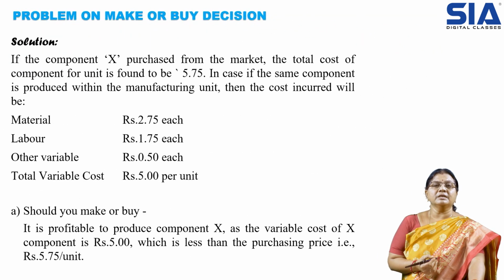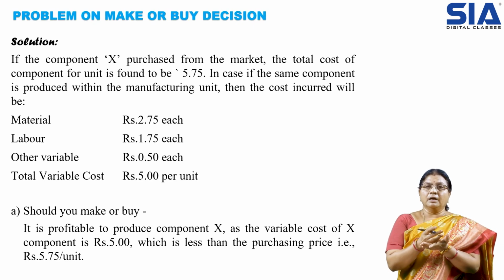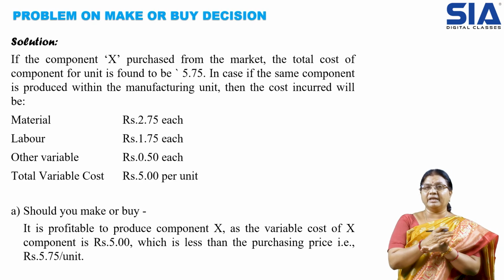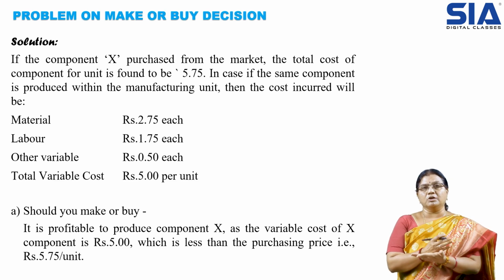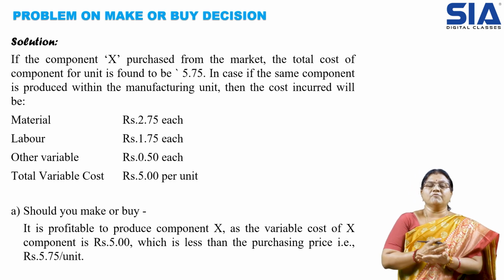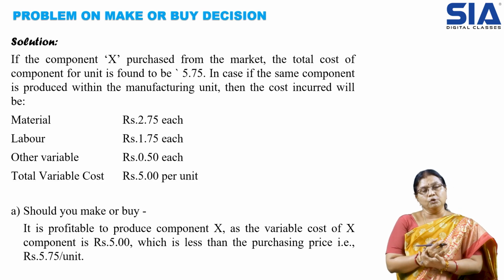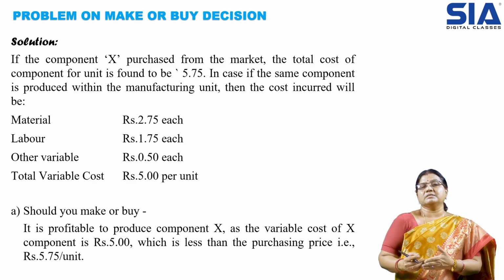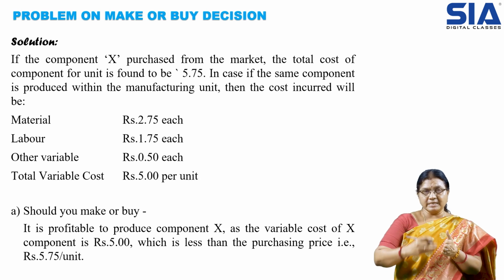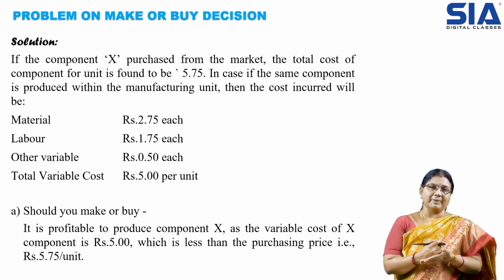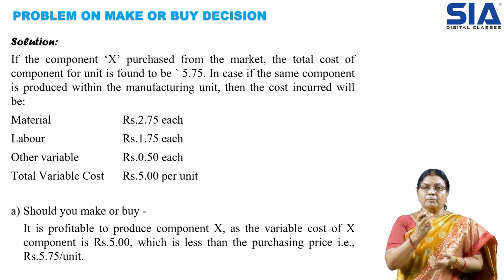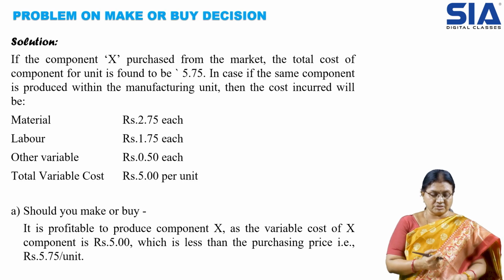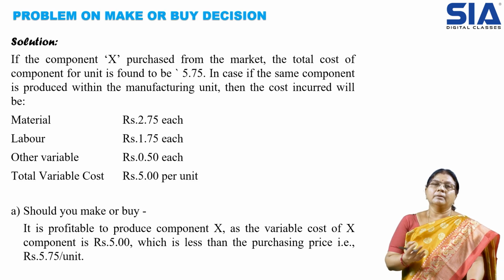Here also, if we remove the fixed cost, that is, we consider after a given volume of output only the variable cost, then the total cost of production will be 5 rupees per unit. As they said, the component will be available for 5 rupees 75 paisa, whereas for us it incurs 5 rupees. So 5 rupees is less than 5 rupees 75 paisa, and it can be produced at our premises, because we can make 75 paisa profit.